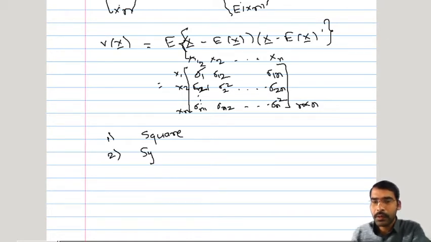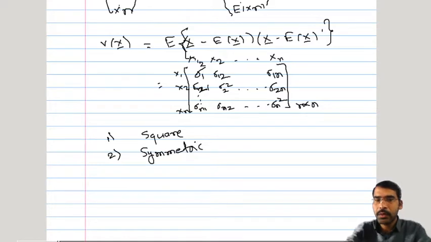Moreover, it is a symmetric matrix, since the covariance between x1 and x2 is the same as the covariance between x2 and x1. Therefore sigma 1 2 will be sigma 2 1. All the entries in this matrix will be mirror images along the diagonal, and therefore the matrix so formed will be symmetric. And third, it is a non-negative definite matrix.